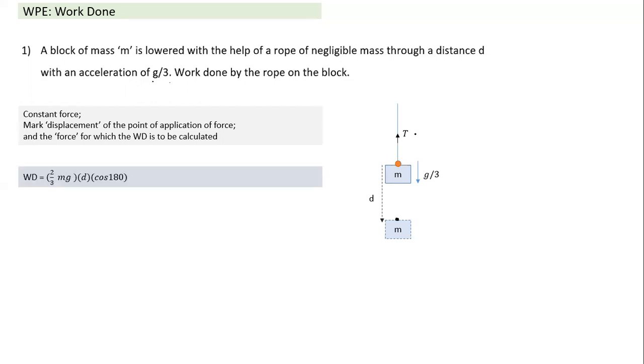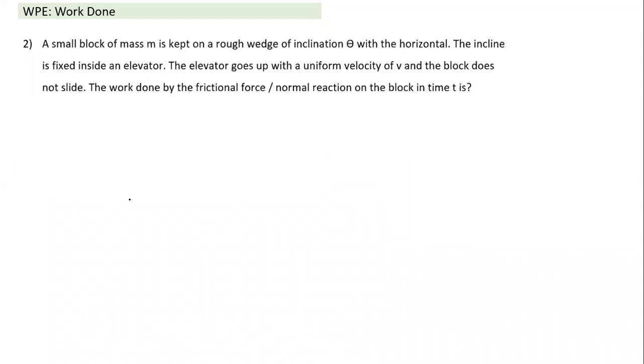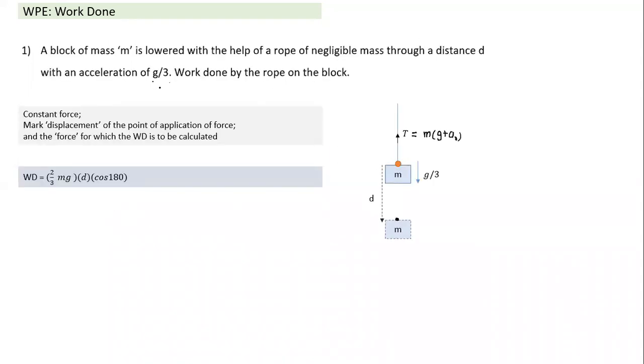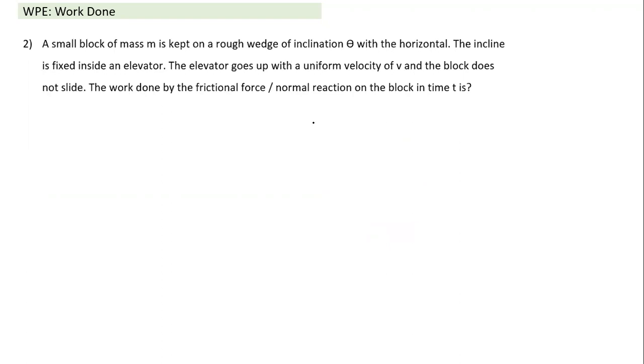And all we need to do now is the calculation of work done. What would tension be? We have already done this in terms of the laws of motion. Tension will be equal to m times g plus a naught here. a naught here is minus g by 3, downwards. So this force will become equal to 2 by 3 mg. So tension is 2 by 3 mg. Displacement is d. The angle between them is 180. So this into cos of 180. That's the expression, and we can easily calculate. So they are very simple. This is just to start, for some of you who do not recall work done well. This is the simplest way to understand, and then slowly you can gain speed.